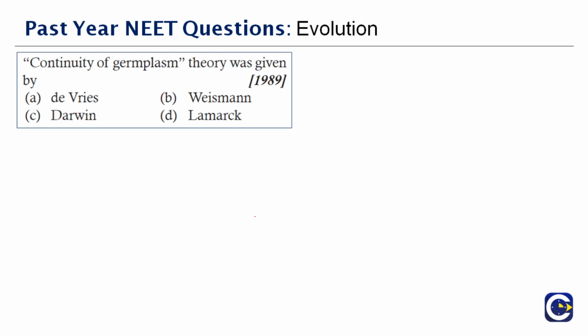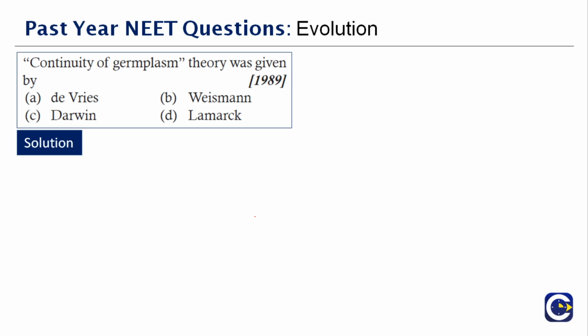Okay, next question here. Continuity of germplasm theory was given by dash. So who gave it? Any idea? Before that, let's discuss the continuity of germplasm. What do you know about germplasm? See, germplasm is nothing but the germ cells, in collective form. Germplasm is a living genetic resource such as seeds or tissues that are maintained for the purpose of animal and plant breeding and preservation, and that is required highly for research purposes.